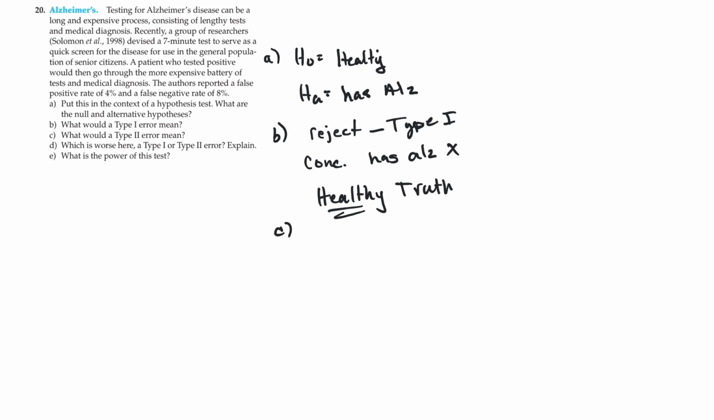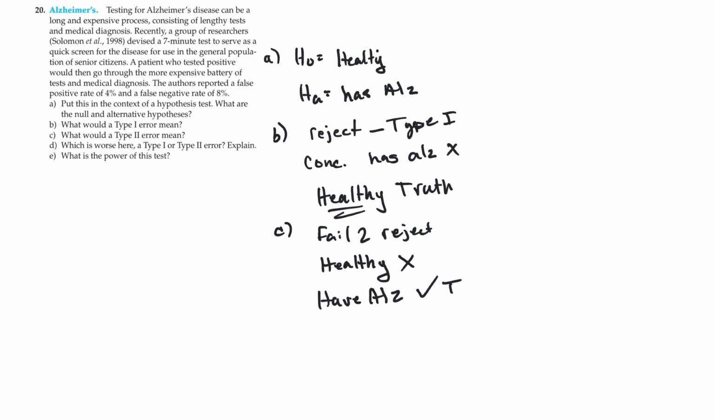Part C is the other side. What is a type 2 error? This would be, we fail to reject. And if I fail to reject, I'm making a type 2 error. In this example, I would say, you are healthy, right? However, that is false, and the actual truth is that you have Alzheimer's, right? That's the truth. That's actually pretty bad in that kind of situation.